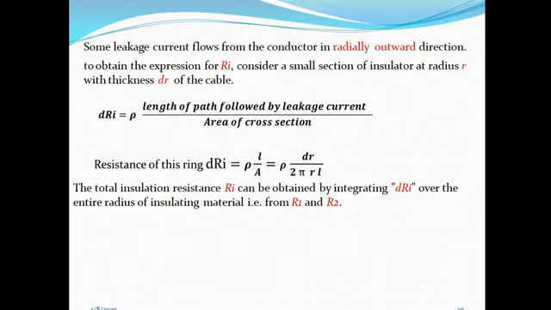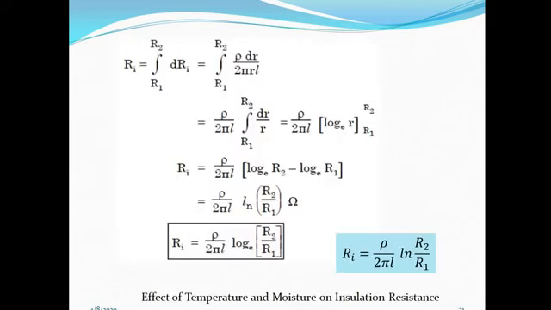Now for finding the total insulation resistance, we have to take integration from inner radius to outer radius. That is Ri is equal to integral from R1 to R2 of dRi. After solving this integration, here 1 upon r integrates to log r, but in this case the change is exponential, hence we have to consider log to the base e instead of taking normal log.